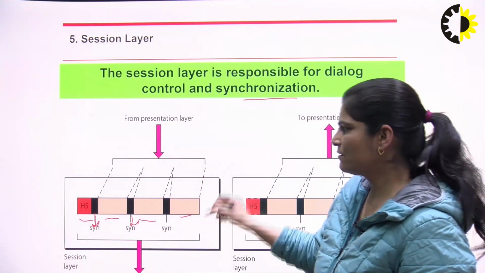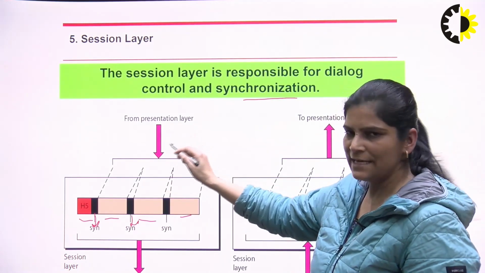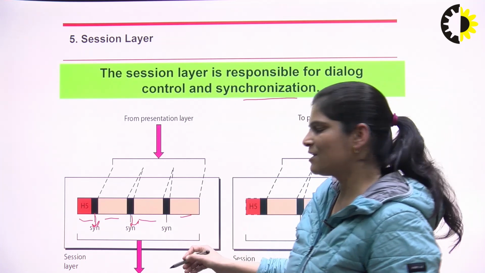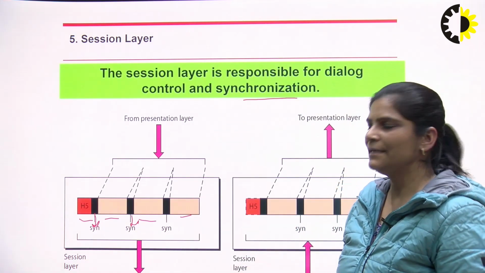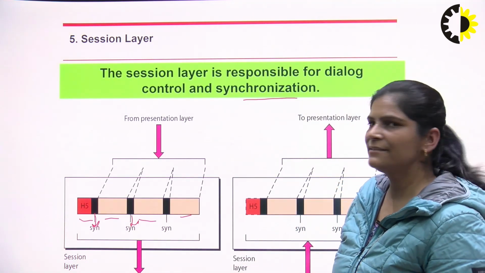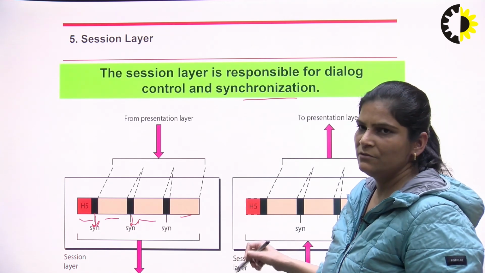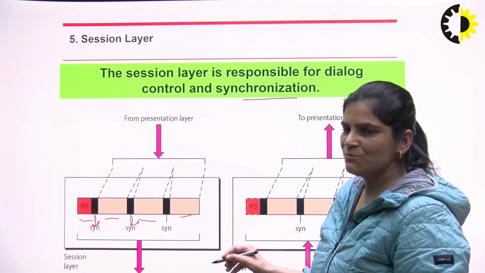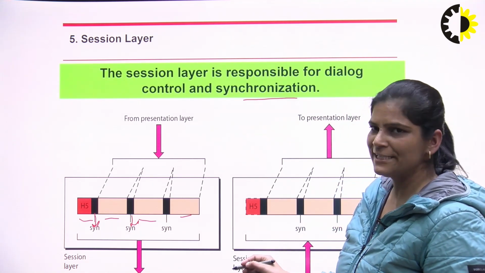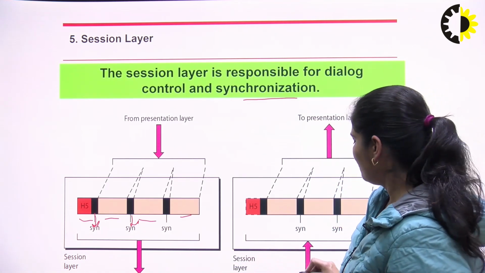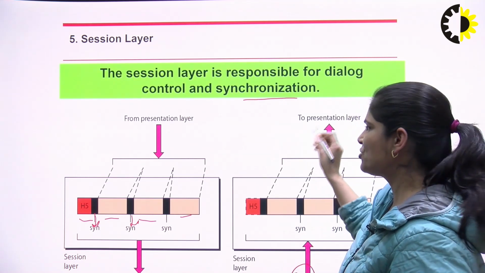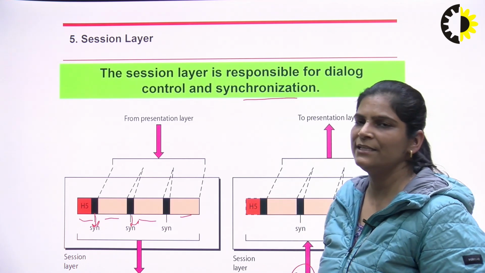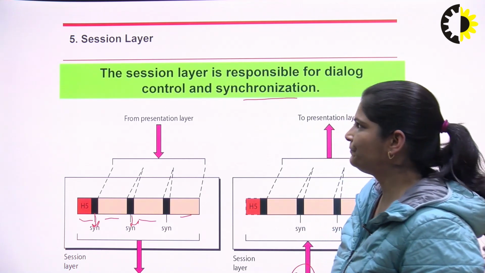The data is sent from the sender, from the presentation layer to the session layer, then the transport layer, network layer, data link layer, and physical layer. Then the data passes through the transmission media, to the physical layer, data link layer, network layer, transport layer, then the session layer to the presentation layer, then the application layer, and the data is received by the receiver.